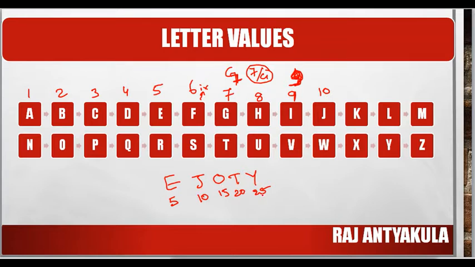and Y is 25. K, you can remember like this: Kings 11 Punjab. Kings starts with K, 11. So Kings 11 Punjab is 11. Or else imagine a pole; two poles are like this. If you hit or give a punch here, this will become like this. So that 11 will become K. So K value is 11.